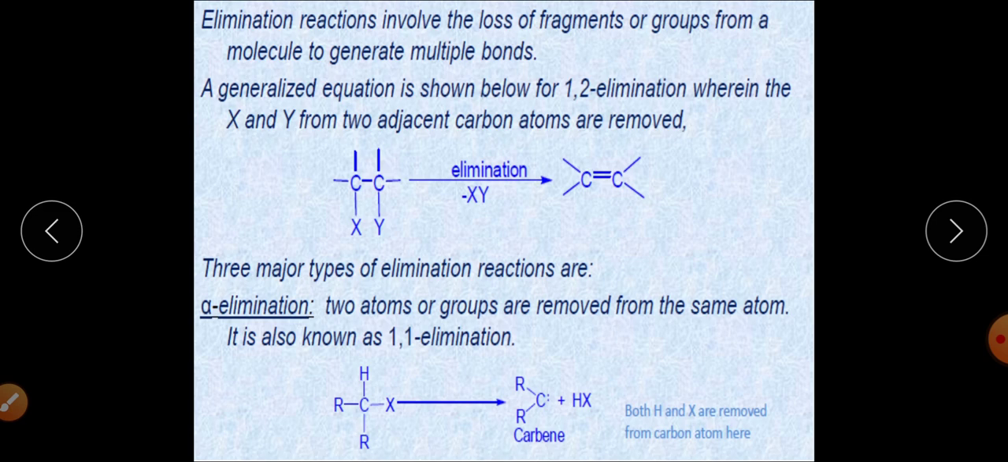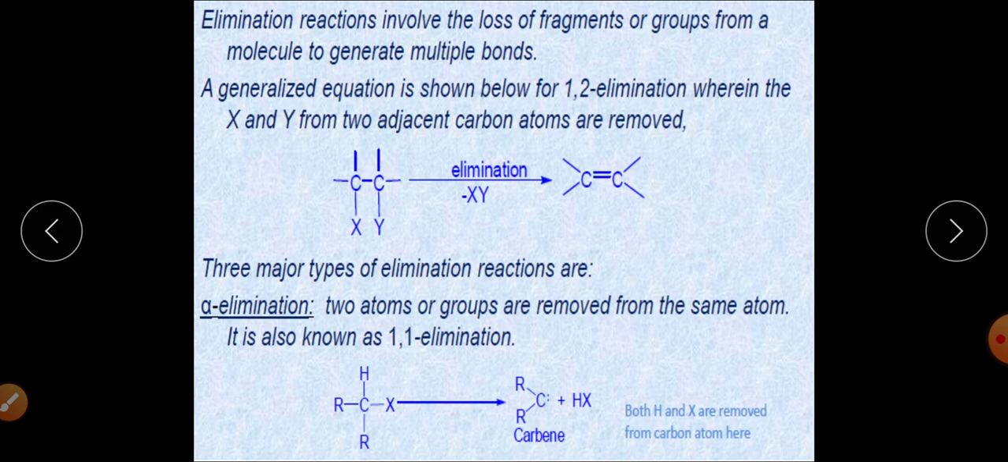As we know, in the elimination reaction, as you can see, this is a substrate, and the X and Y groups are eliminating groups. When these two groups are eliminated from this particular substrate, there is formation of a carbon-carbon multiple bond, and we get an alkene as the product. So this is the kind of elimination reaction we are talking about.